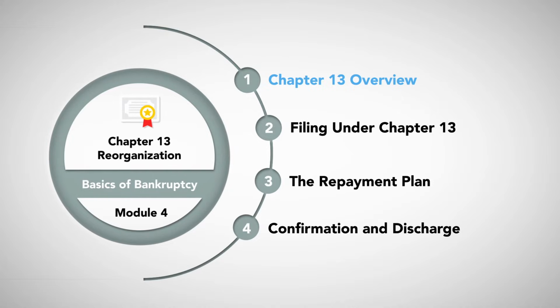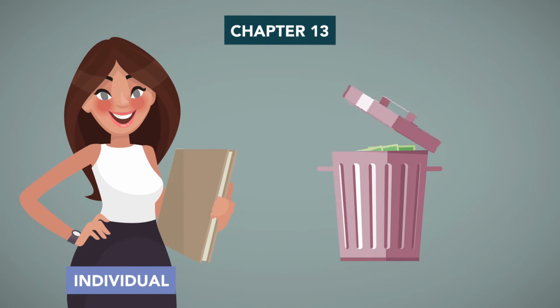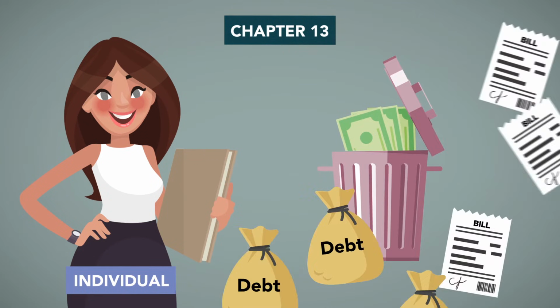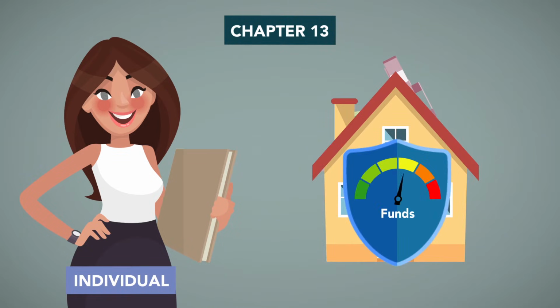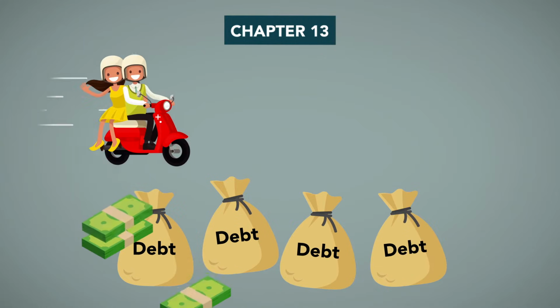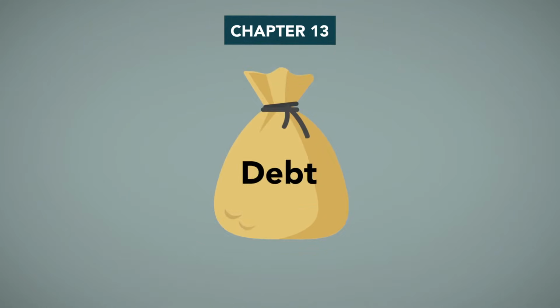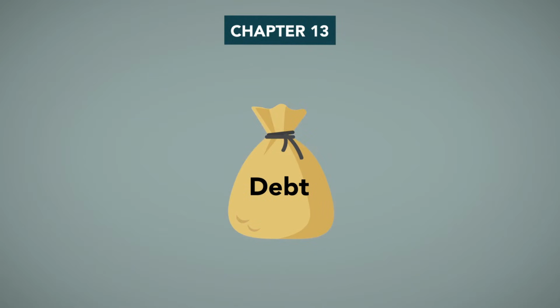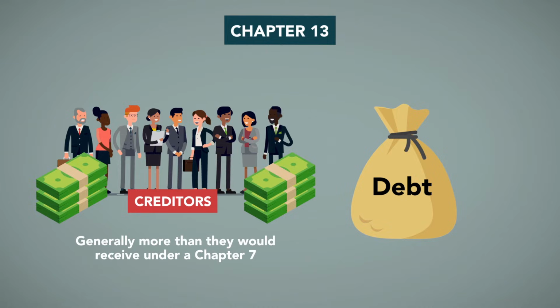Chapter 13 Overview. A Chapter 13 bankruptcy is an individual reorganization for people who have enough disposable income to pay both their bills and their debts, and who own property that they want to protect, but who need a break to get back to solvency. It gives these people time to pay their debts while they live their lives uninterrupted by creditors, and it also gives the debtors potential discounts to their debts, while assuring that their creditors receive at least some repayments, generally more than they would receive under a Chapter 7.